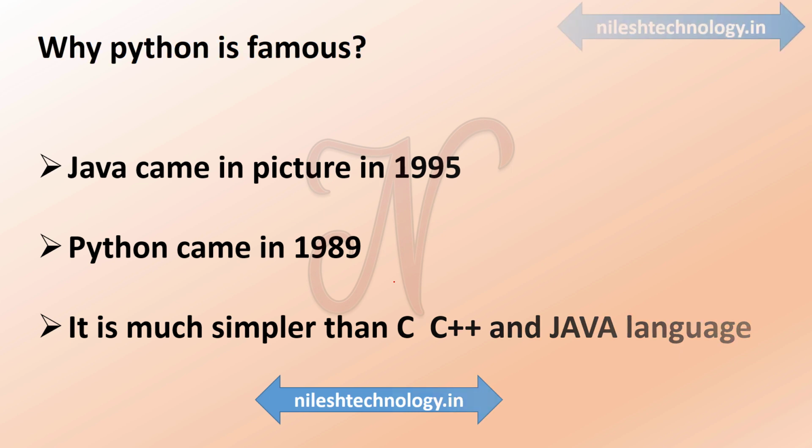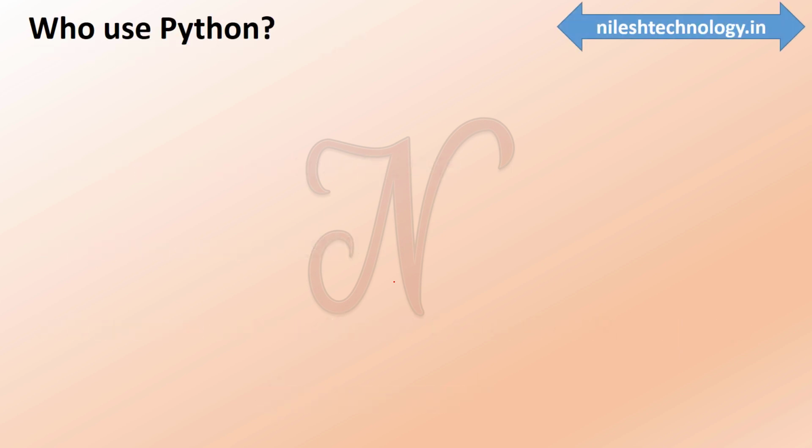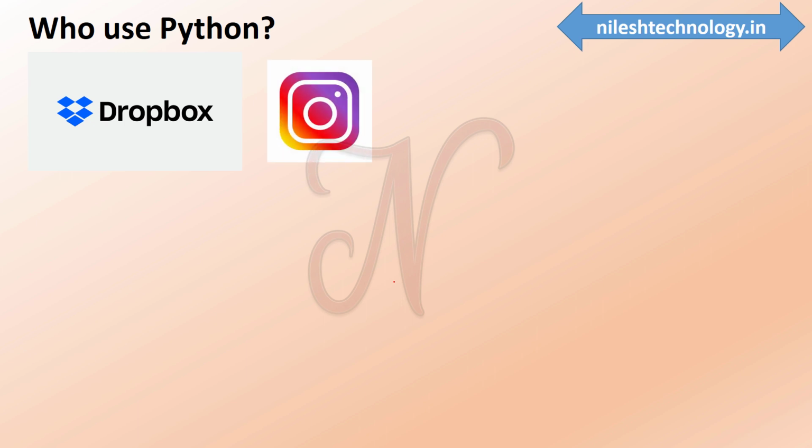So who uses Python? First let's see some of the applications that use Python. The first one is Dropbox. Dropbox uses a lot of Python, including the polished and friendly desktop client. Next is Instagram. The pure line on Instagram is that there is no Instagram today without Python.